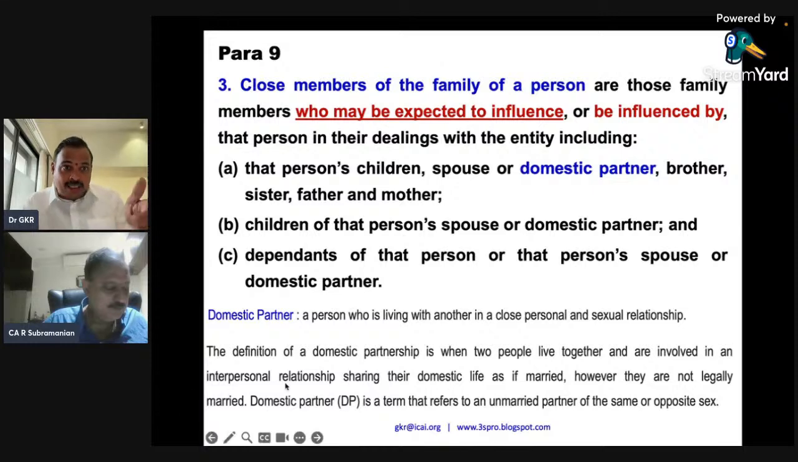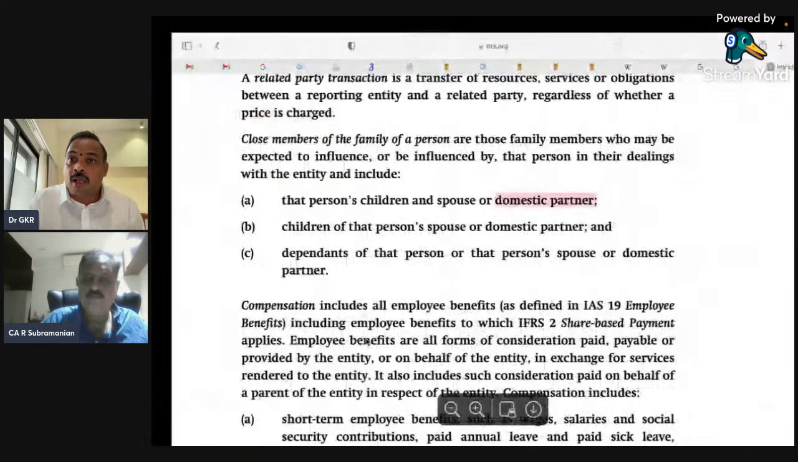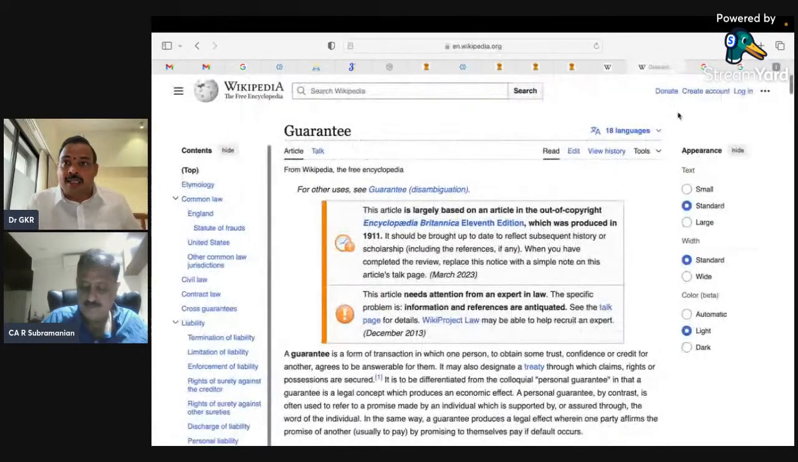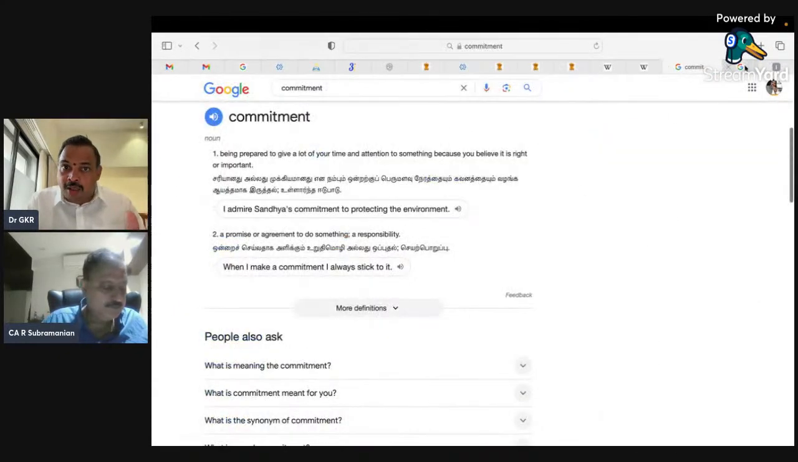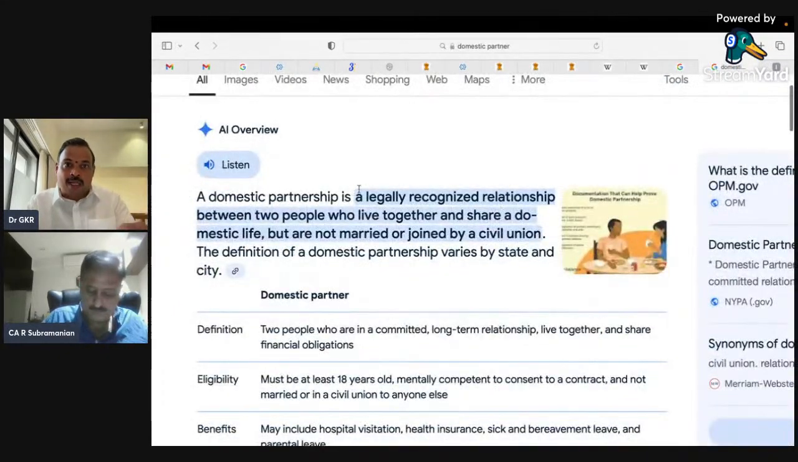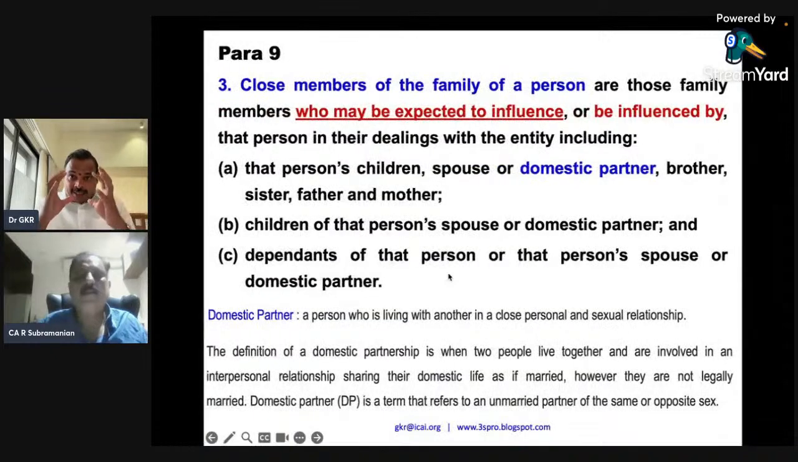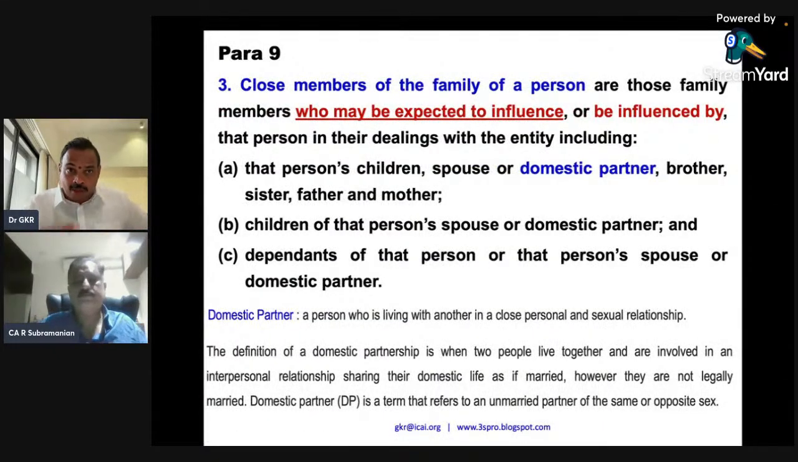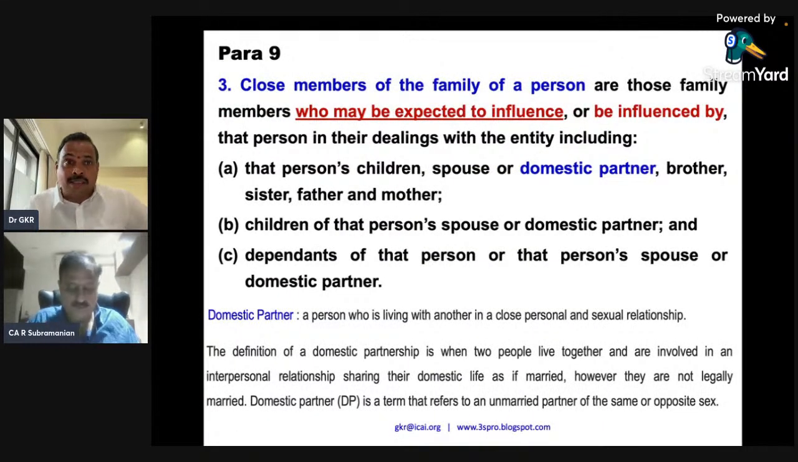So now this is the definition of a domestic partner, which I have taken from Google. I'll just show you an interesting meaning. This is a domestic partner: a legally recognized relationship between two people who live together and share a domestic life but are not married or joined in a civil union. RG was very keen on asking what is the technical meaning of domestic partner. So this is the technical meaning, and they are also a related party.